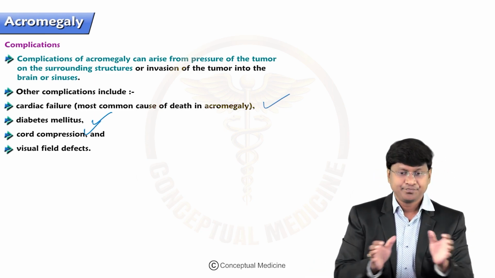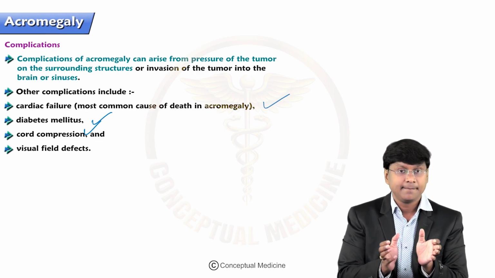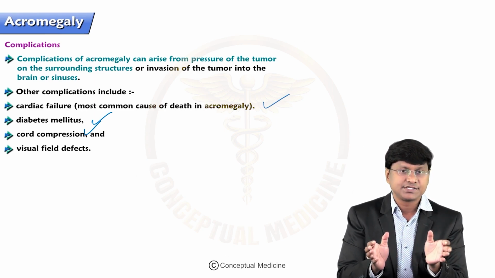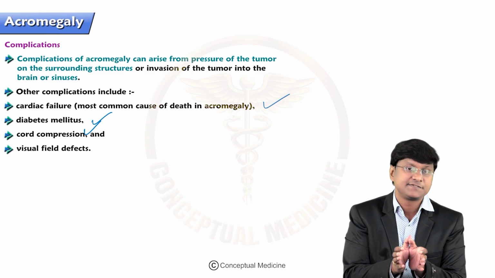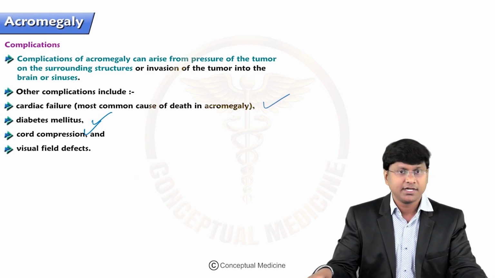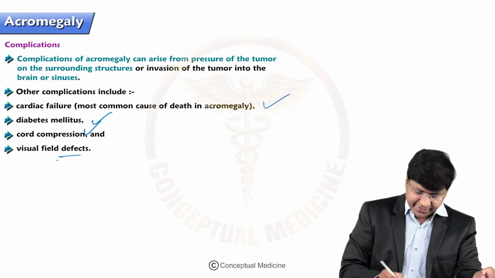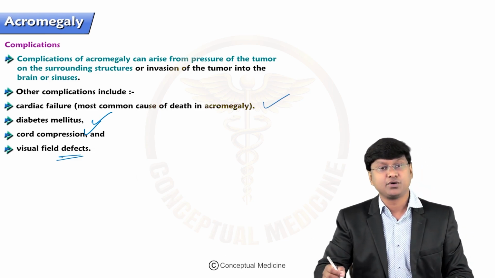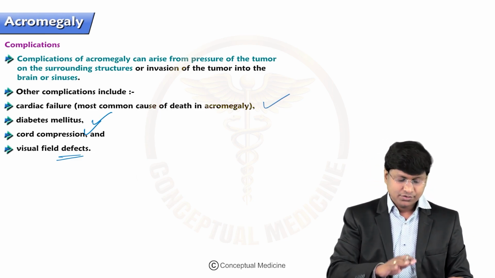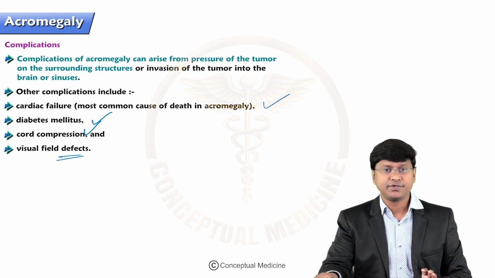And there can be an increase in the size of the vertebra. The breadth of the vertebra can be increased, and there can be narrowing of the spinal canal, and that can cause cord compression. And because of the mass effect on the optic chiasma, the individual can also have visual field defects. So these are the complications in patients with acromegaly.